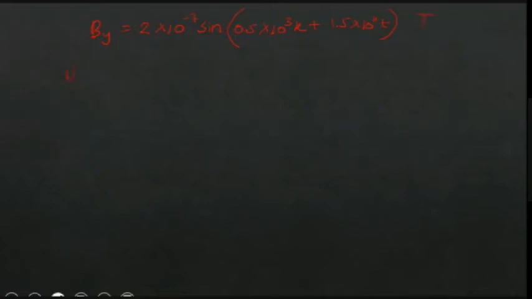This is the representation of a magnetic field. First, you have to find wavelength and frequency, and second, write the expression for electric field.